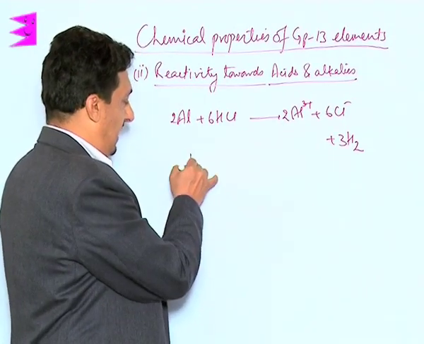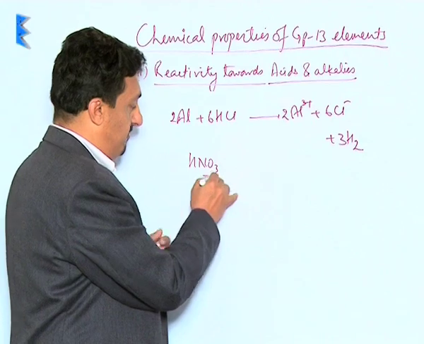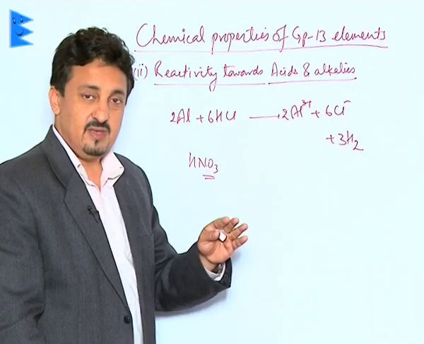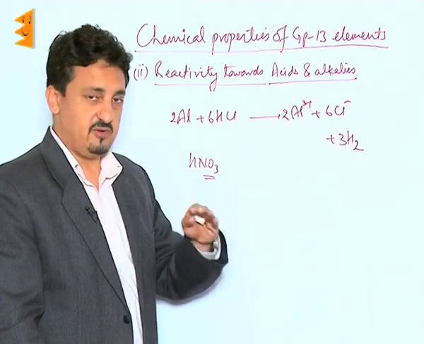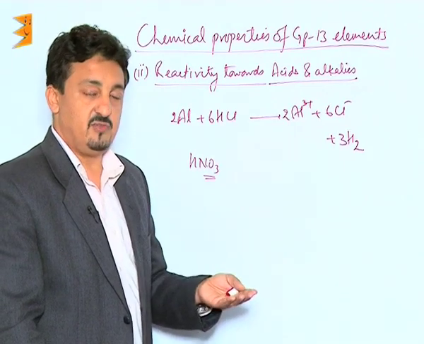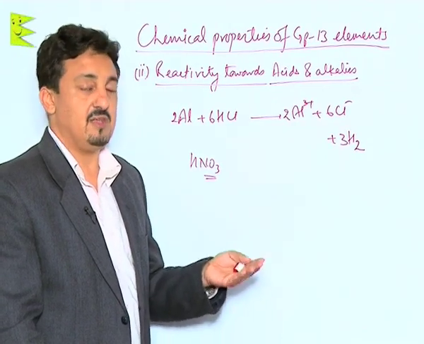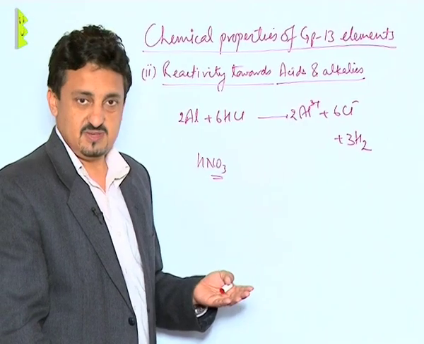Remember, with nitric acid aluminium forms a protective, very thin layer of its oxide on its surface, which prevents further exposure to the acid, and that is why its corrosion is prevented.